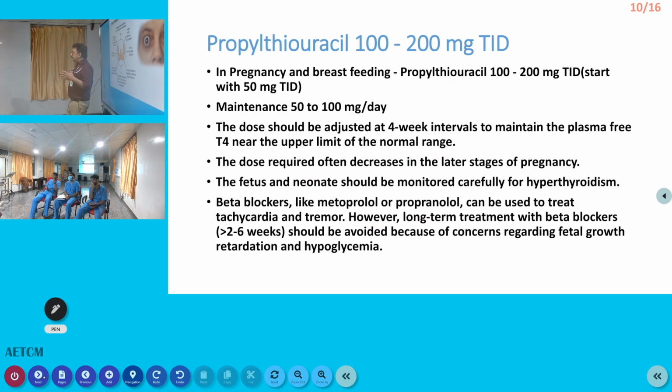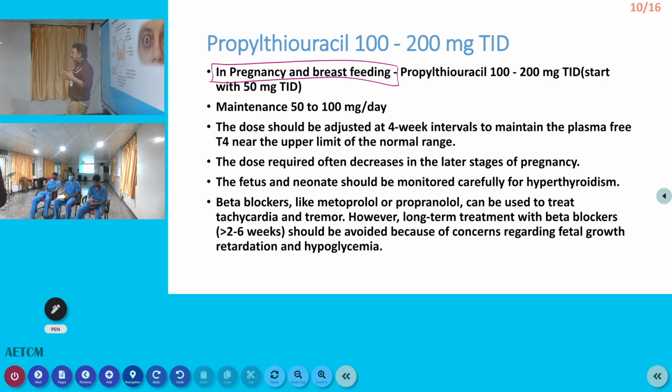Now, the alternative drug for that is propylthiouracil. This is a very useful drug, especially in pregnancy and breastfeeding, whereas methimazole and carbimazole we cannot use in pregnancy. You can start 100 to 200 milligram TID, and the maintenance dose will be around 50 to 100 milligram per day.